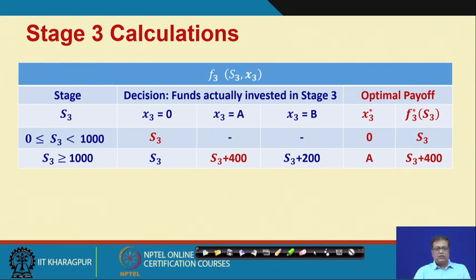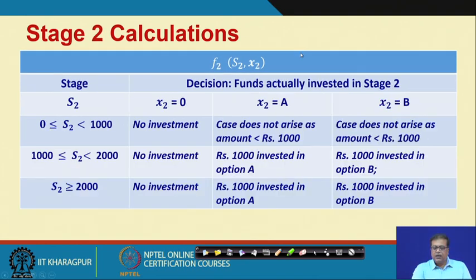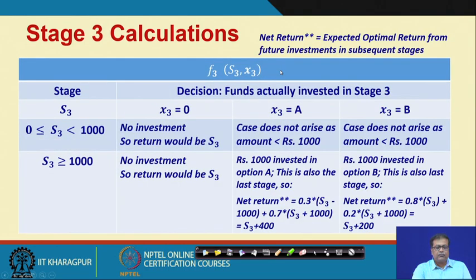So, that is how the stage 3 calculations will go. These values could be obtained in the earlier stages, that is stage 2 and stage 1.